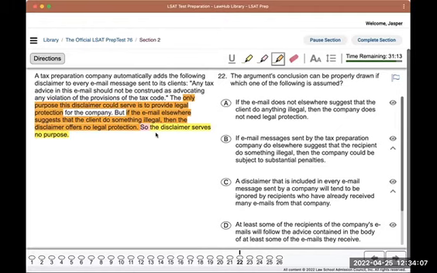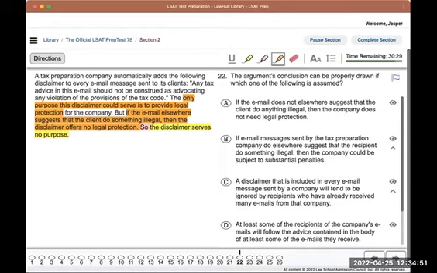So what I would need to add is if the email doesn't suggest the client do something illegal elsewhere, then the disclaimer also offers no legal protection, right? Because they've told us a specific circumstance in which it would not offer legal protection. So we need to know that everything outside of that circumstance also would offer no legal protection, or also the disclaimer would offer no legal protection, right? Because then we would be able to say it does not serve the only purpose it could possibly serve.